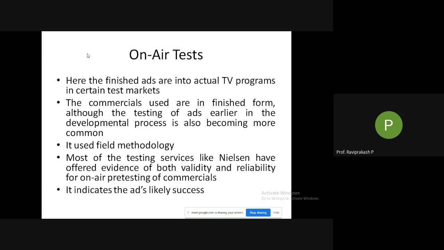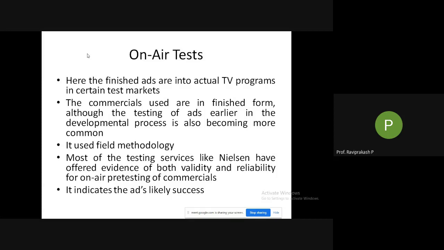Okay, that is what these people are telling you. So on-air tests will give you reliable as well as valid data. Then it indicates the ad's likely success. In the sense, we can directly correlate how successful your ad will be, or what probability there is of success of the ad.